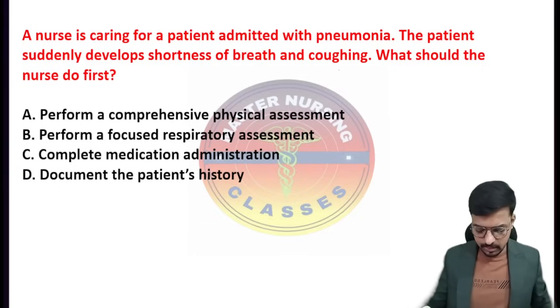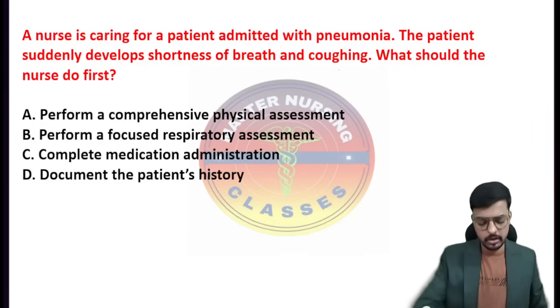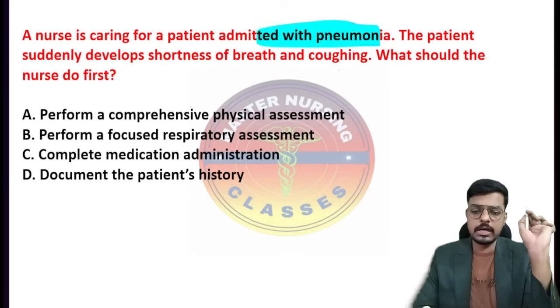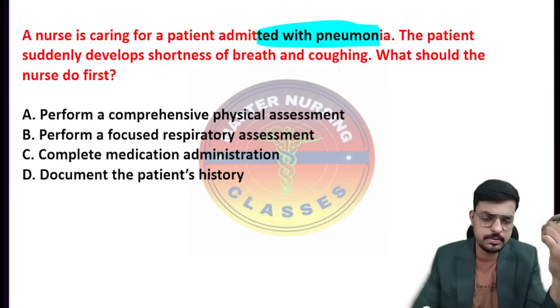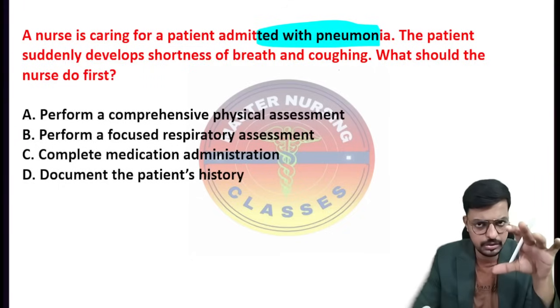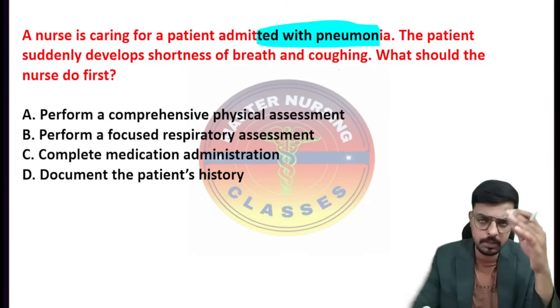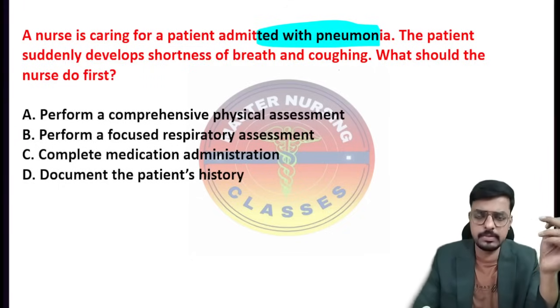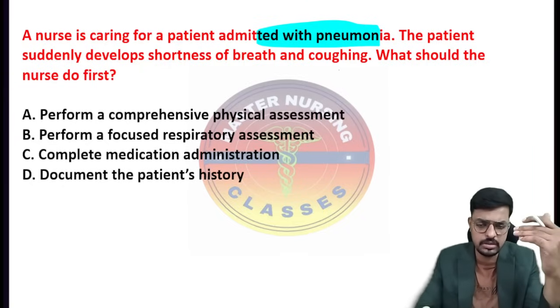The nurse is caring for a patient admitted with pneumonia. Already the patient has been diagnosed with pneumonia, and the patient suddenly develops shortness of breath and coughing. What should the nurse do next? What is the nurse's first action here?